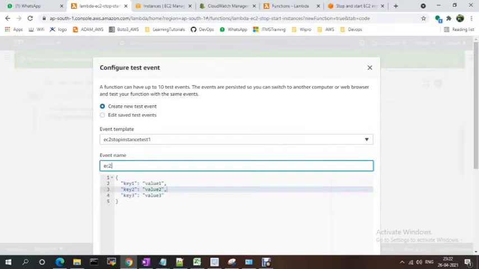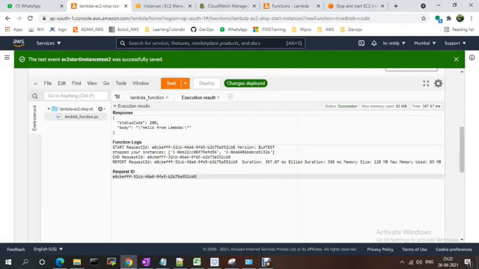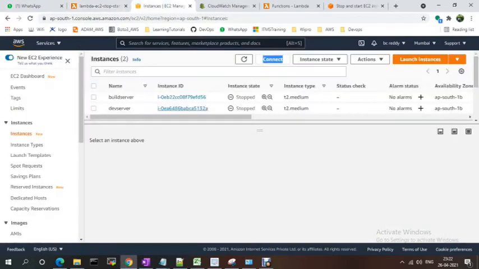EC2 start instances, start instance test2. It is success. If you go here again and refresh, it should be taking some time.